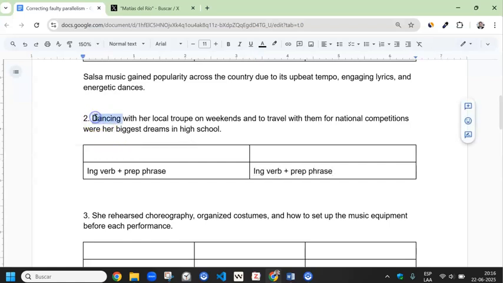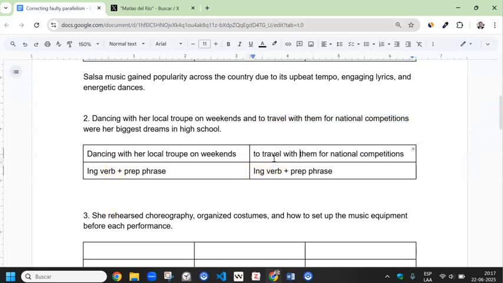So let's just copy this one. So remember, commas and words like and are key to identify the elements that must be parallel. So we need to change this part to travel with them for national competitions. And this one's pretty easy, in fact, because we know that the change that we must do is here.